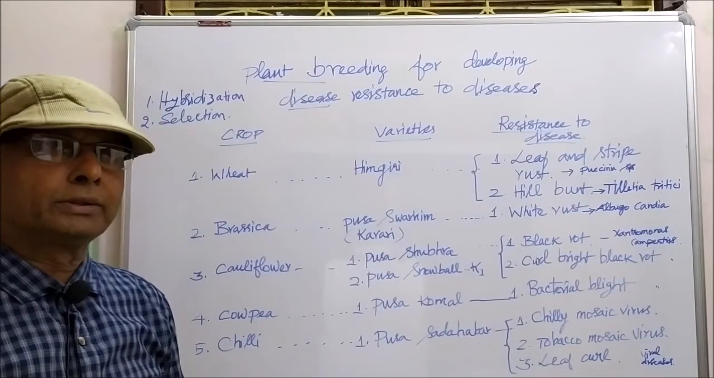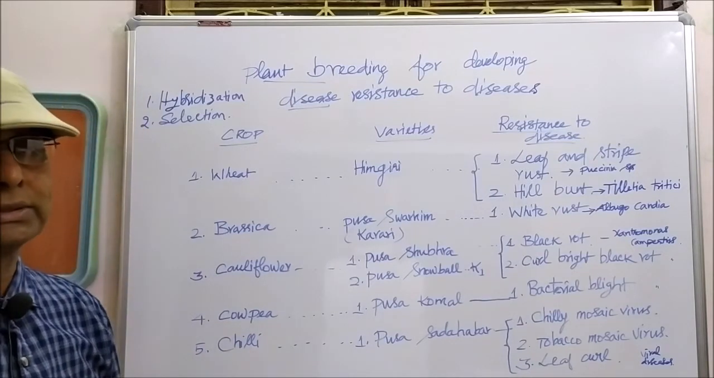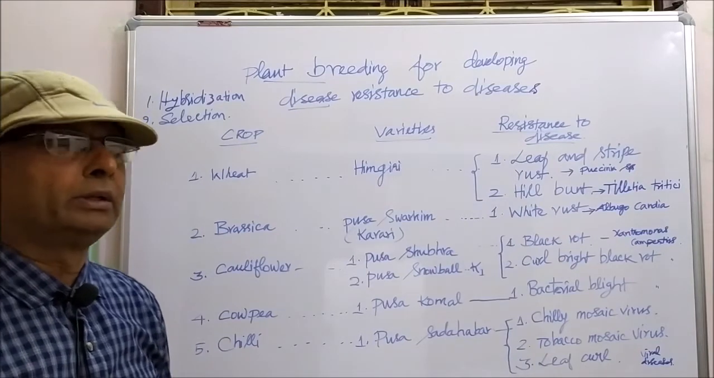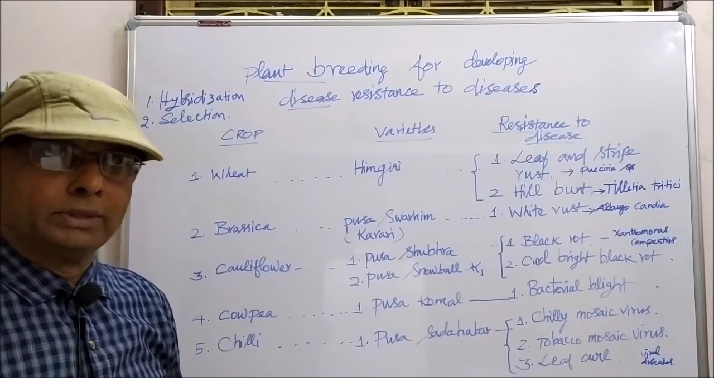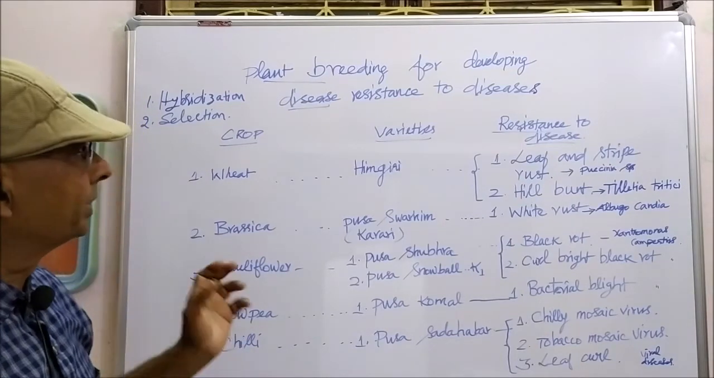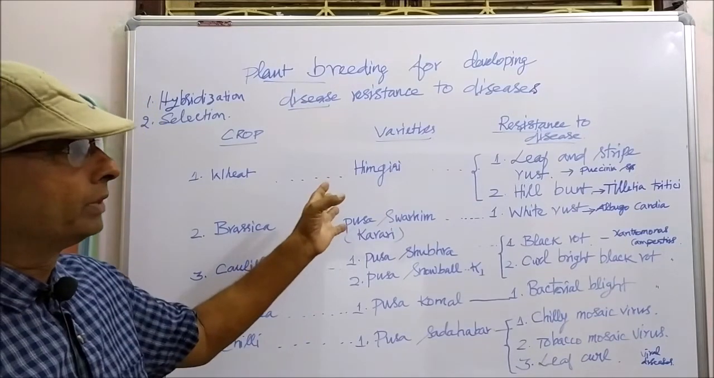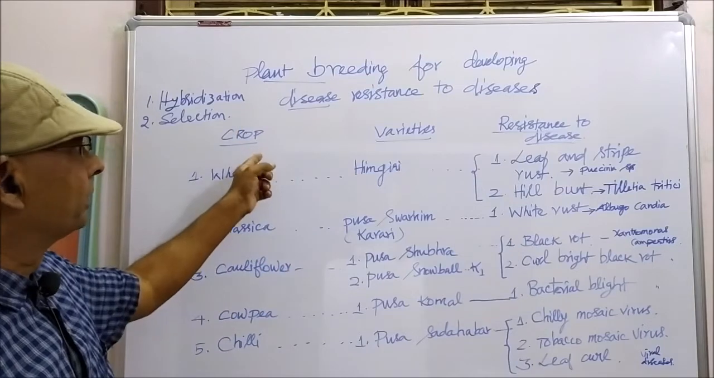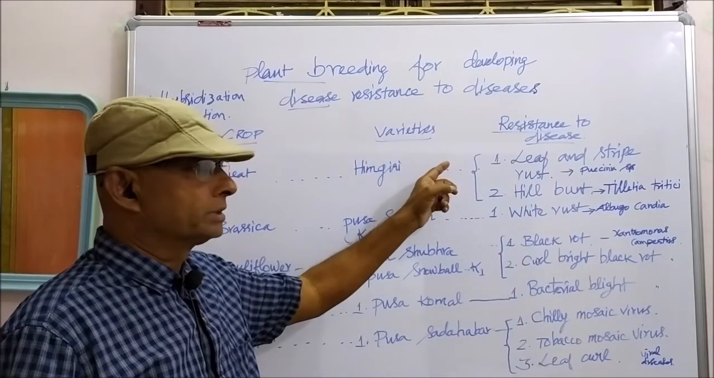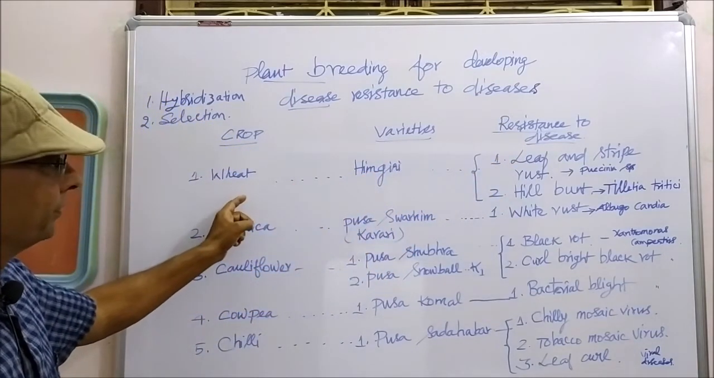You have to select plant material free from the disease, free from the pathogen like fungi, bacteria and virus. That variety will develop into a healthy plant. That's the second method. And there is a table given with the name of the crop, name of the varieties, and the particular disease that it is resistant to. First one, wheat.